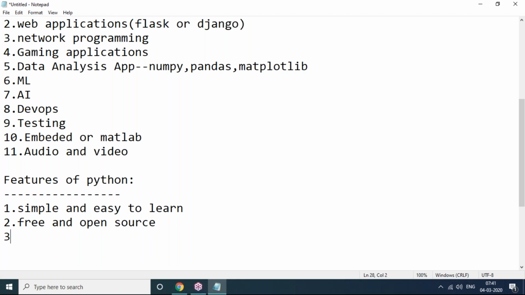Next, Python is a high level programming language. It's also one of the important features because, being high level, we can't write code for low level activities. Next, Python is cross platform.